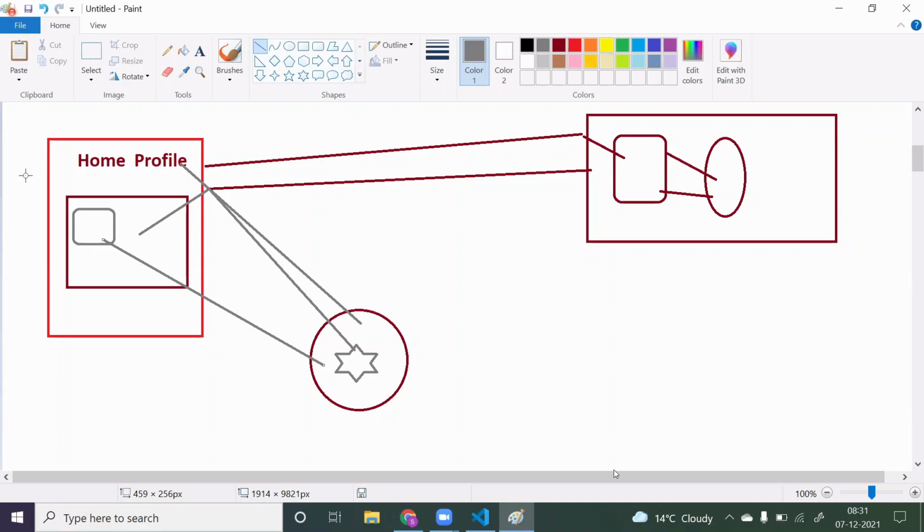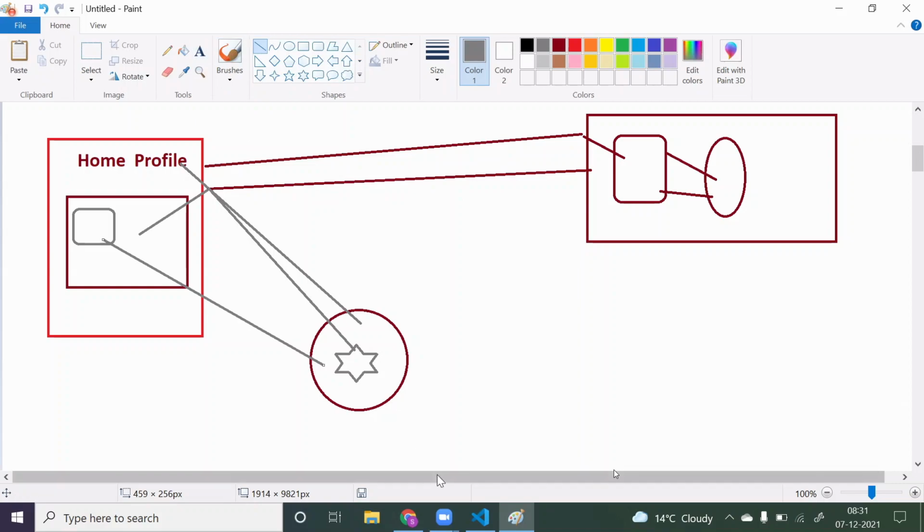That's it. The concept is very simple. Whichever component wants to share the data will keep it in the Redux. Whoever wants the data will take it from the Redux. That's it. We just have to implement this particular process. The concept is very simple, but the implementation is not that simple. You have to follow a lot of process to do all this.